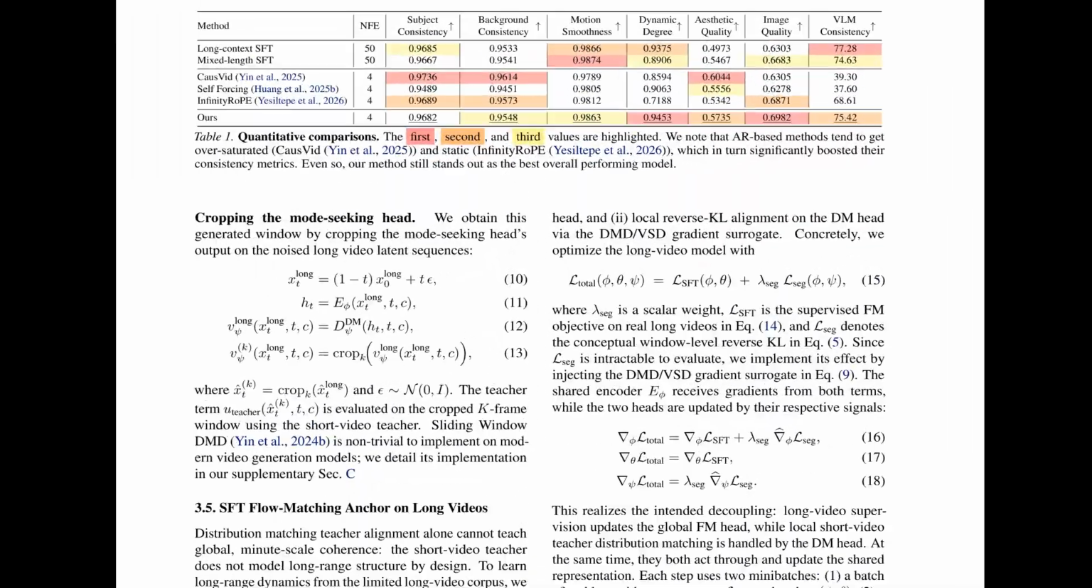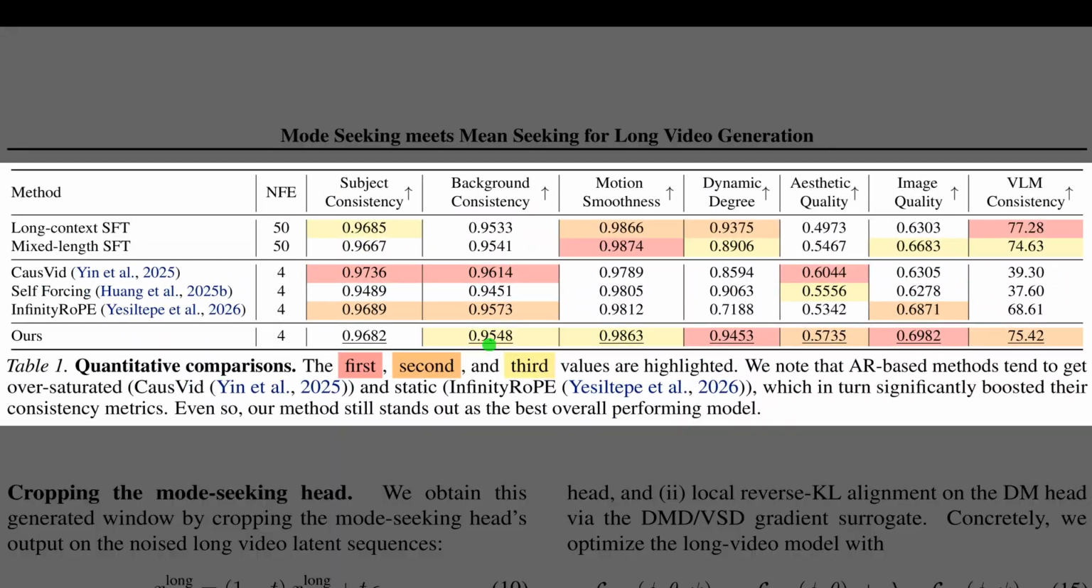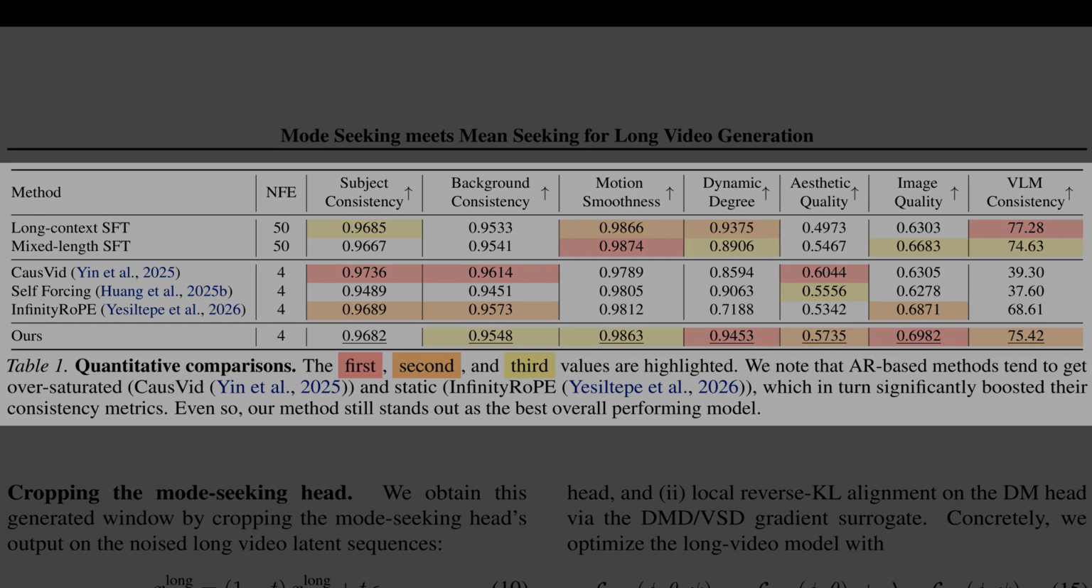So Table 1 presents the quantitative results, comparing the new method against several baselines on metrics like consistency and quality. A key advantage here is efficiency, shown in the NFE column, which stands for number of function evaluations. While standard supervised fine-tuning takes 50 steps, the proposed method in the bottom row requires only 4. Despite this speed, it achieves the highest scores for dynamic degree and image quality. Although baselines like COSVID show slightly higher subject consistency, the authors note those models often produce static or oversaturated videos to game the metric, whereas this approach maintains genuine motion.